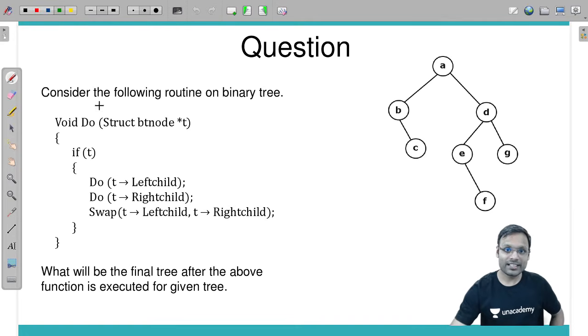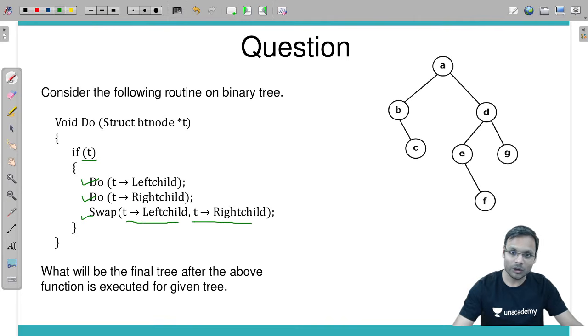So consider the following routine on a binary tree. If you have called the function with a non-empty node, first of all you need to do something on the left child, then something on the right child, meaning you need to recursively call for the left and right child. Once the left and right child recursive calls are done, after that you need to swap the left and right child pointers.